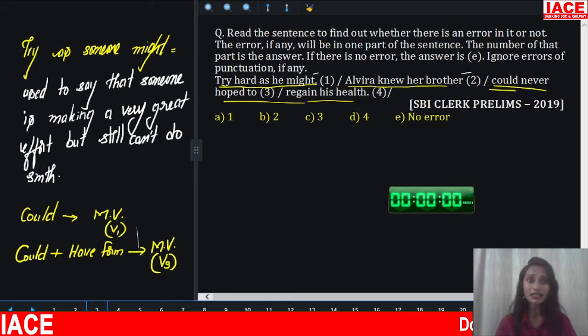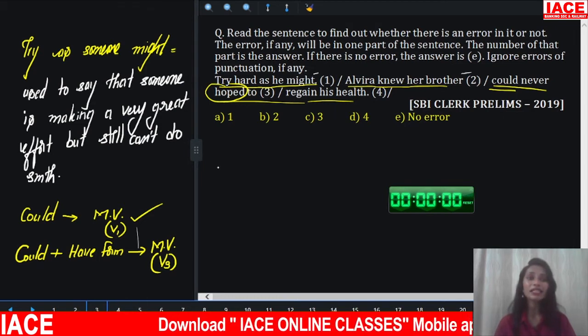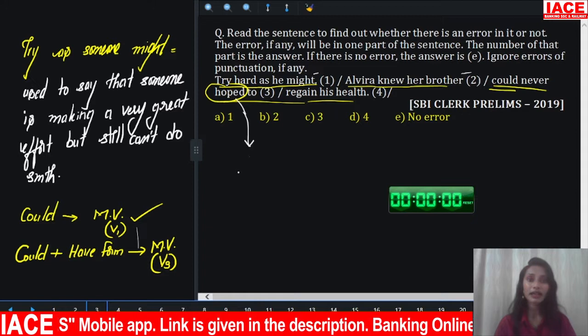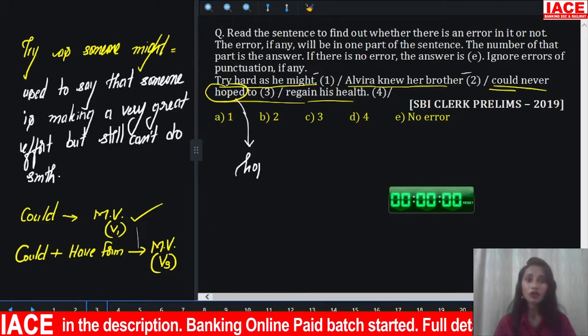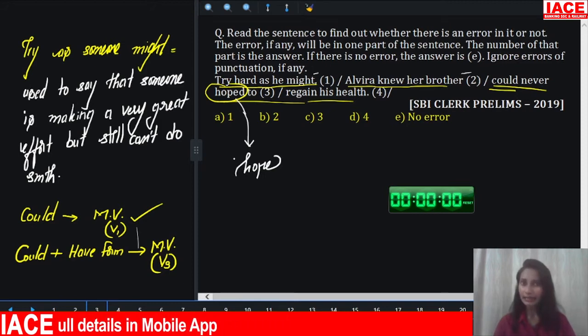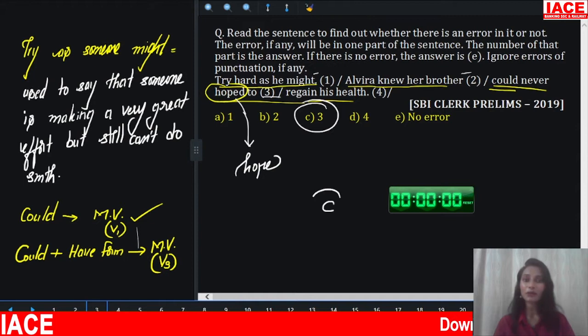But here what is given? Hoped is given, which is incorrect. So what we require is V1 form. Hence you must replace hoped with V1, that is hope. Could never hope to regain his health. So the error is with part 3. Hence your answer is option C.